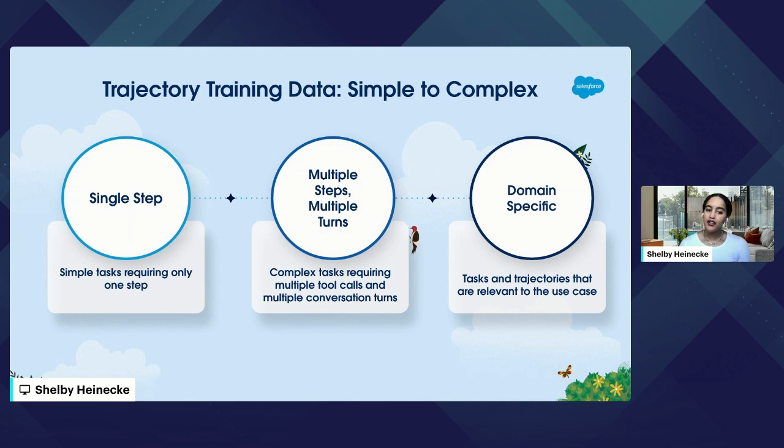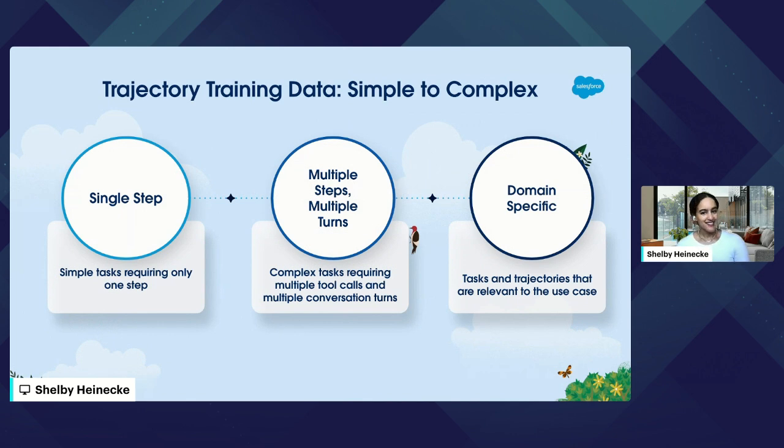And finally, we're going to want domain specific trajectory data. So imagine agents that are functioning in marketing tools, or agents that are functioning on the web, or agents that are functioning among different databases. Depending on where your agent is functioning, you're going to want trajectory data that represents that domain, that represents that use case.